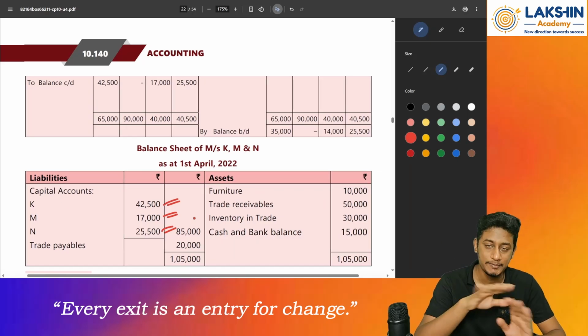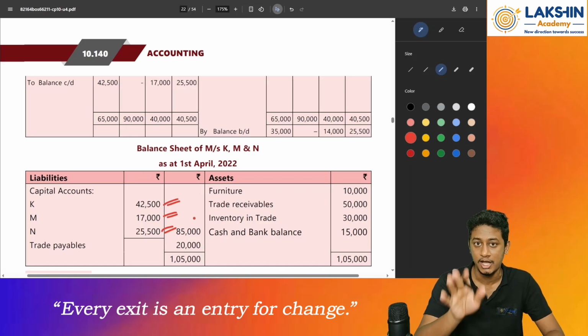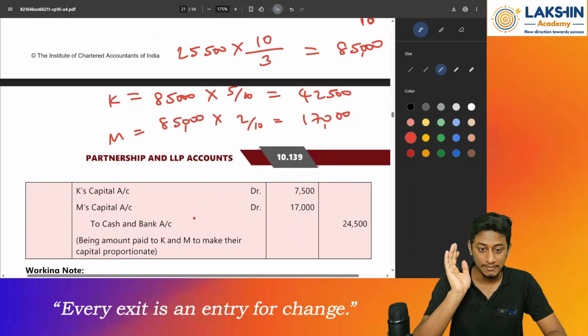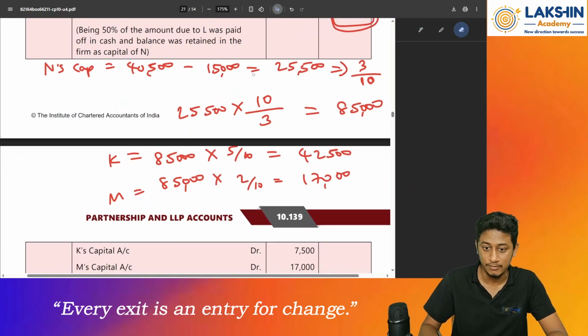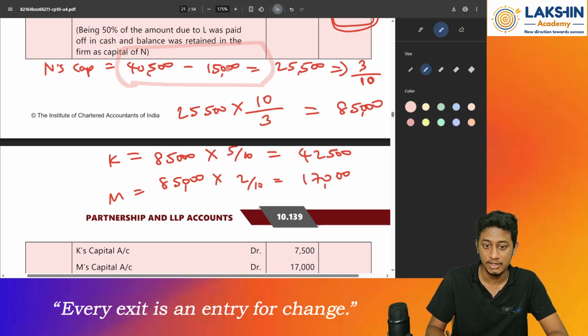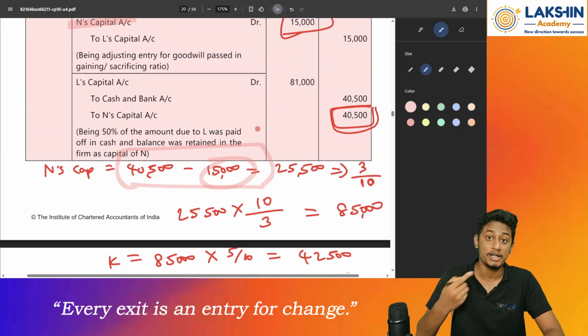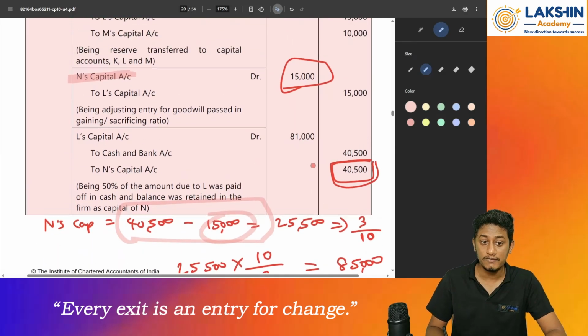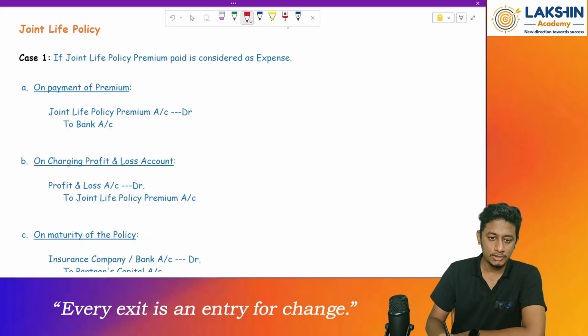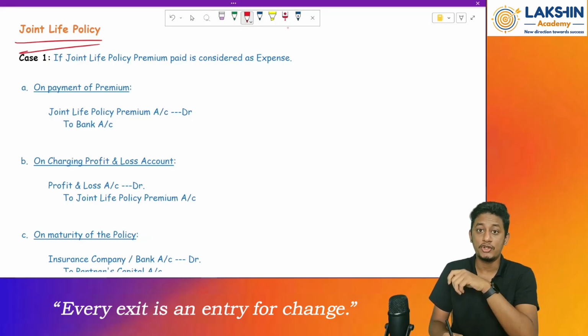Everything else remains perfectly the same. Just remember, sometimes we miss this computation. We sometimes forget to minus the goodwill. So always go through the journal entries. Clear? Now, let us see what is a joint life policy.